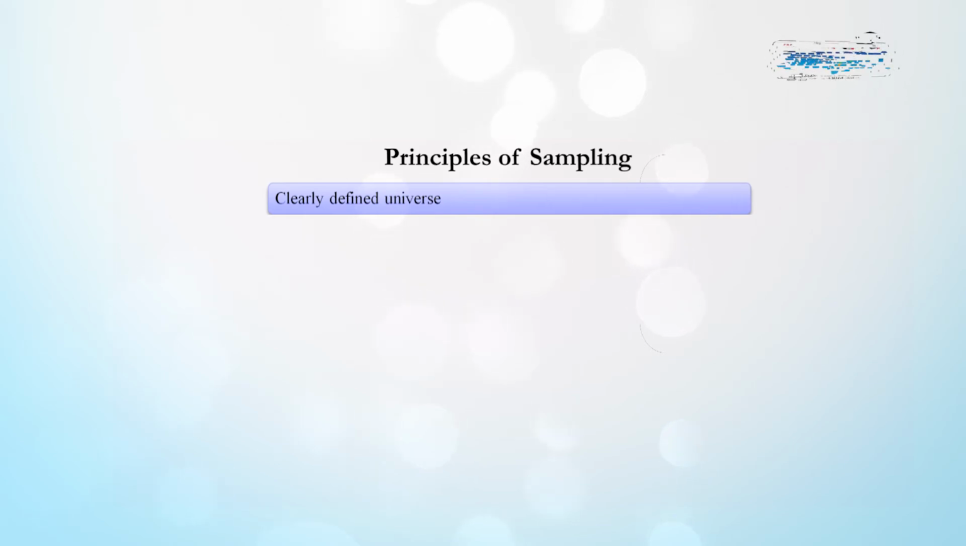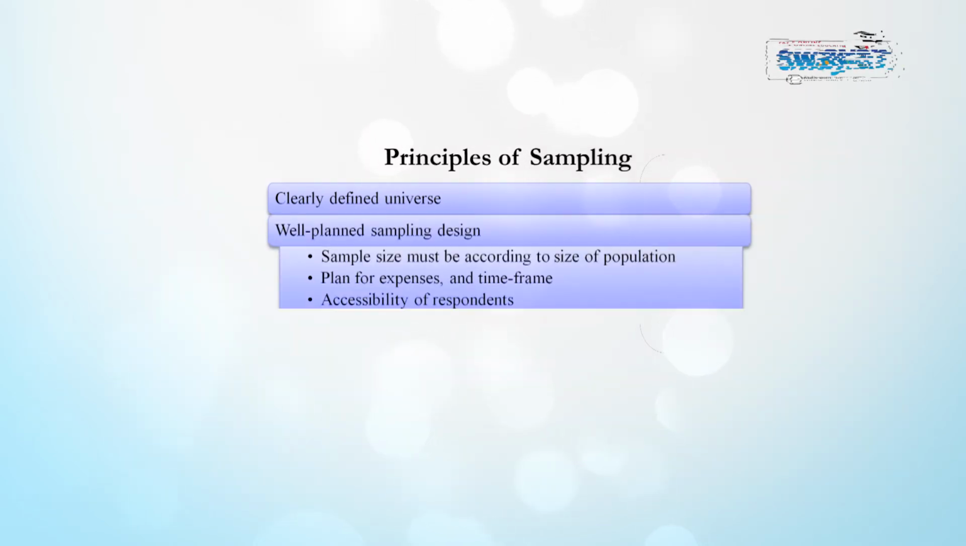Second thing is we need to have a well planned sampling design, because we are beginning with sampling and we have begun with a guiding light, that is a sampling design. We need to be very clear of what our sample size should be, what kind of proportions we want for the sample from the universe. We need to plan for our expenses and we need to stick to our decided time frame.